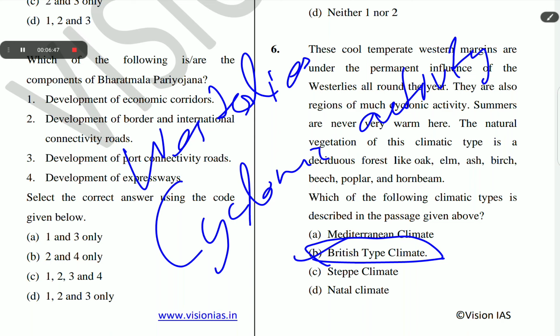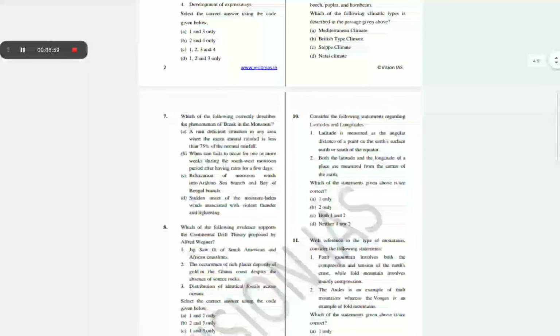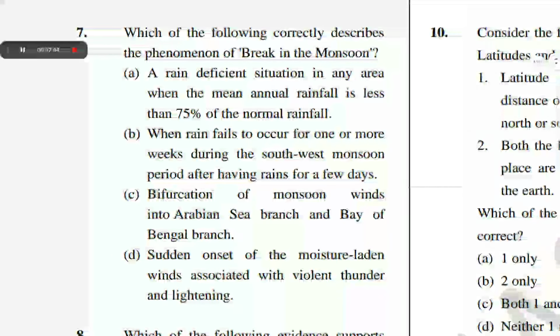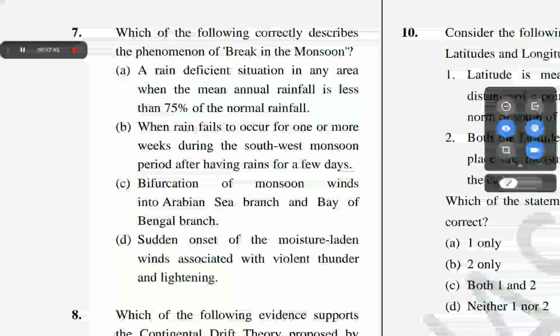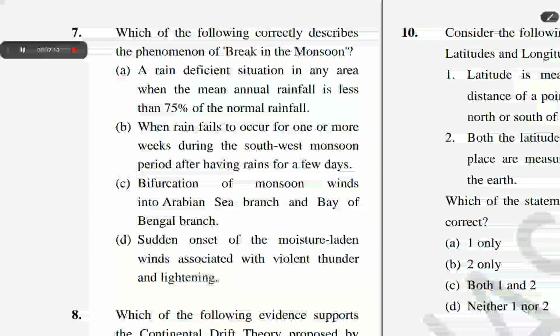And type cyclonic activity typical of Britain and are hence named British type of climate. The next question is question number 7. Which of the following correctly describes the phenomena of break in the monsoon? The correct answer of question number 7 is B.